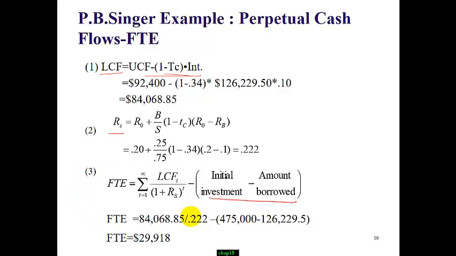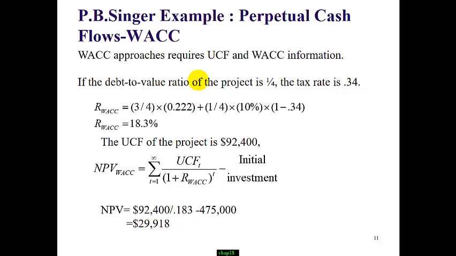Put them all together, we use levered cash flow discounted at the cost of equity, and we got flow to equity of 29,918. Based on the previous two approaches, we can easily find the WACC, as we will use unlevered cash flow and the WACC discount rate. Remember debt to value is 25%, which means the equity to value ratio is 75%.